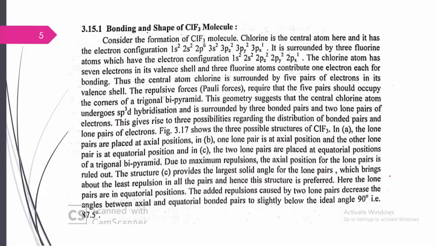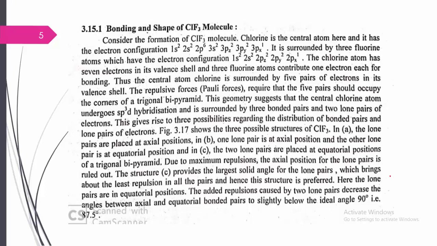Consider this molecule of ClF3, where chlorine is the central atom. The atomic number of chlorine is 17. Here we can see the electronic configuration is 1s2, 2s2, 2p6, 3s2, 3p5, that is 3pz having 2 electrons, 3py having 2 electrons, and 3px having 1 electron. It is surrounded by 3 fluorine atoms.